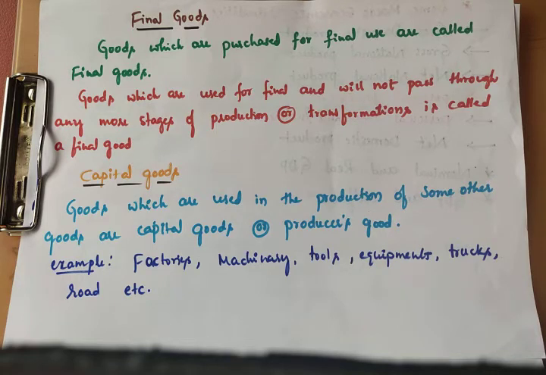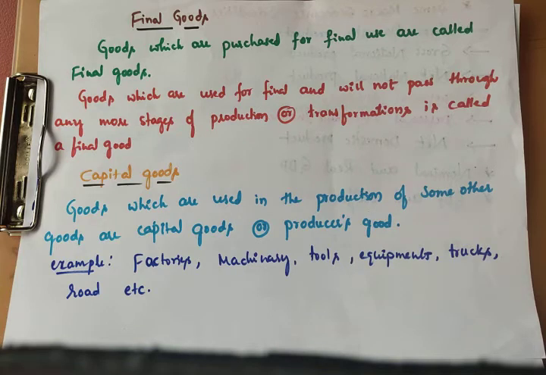Okay, even they themselves don't get transformed in the production process. It's a very important sentence. They, which one? The capital goods don't get transformed, but they can transform other goods, raw materials into finished goods. It can help to convert raw materials into finished goods. But capital goods cannot get transformed in the production process. They are also final goods, but yet they are not final goods.